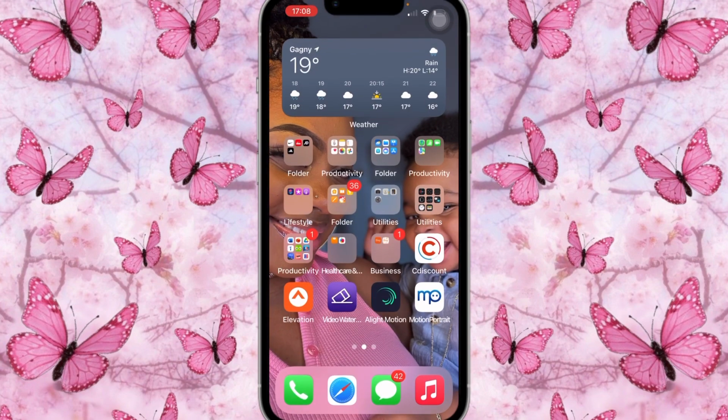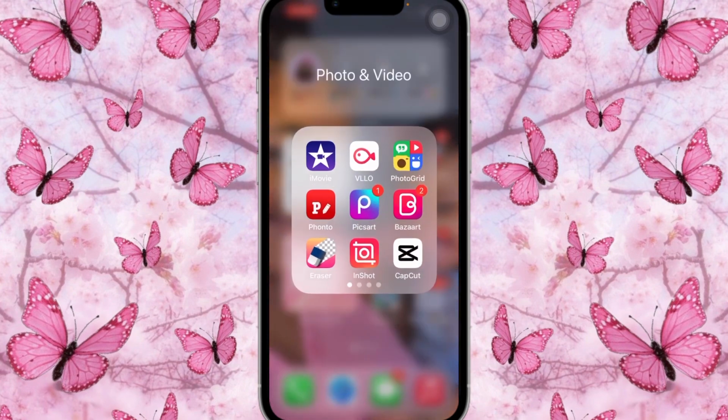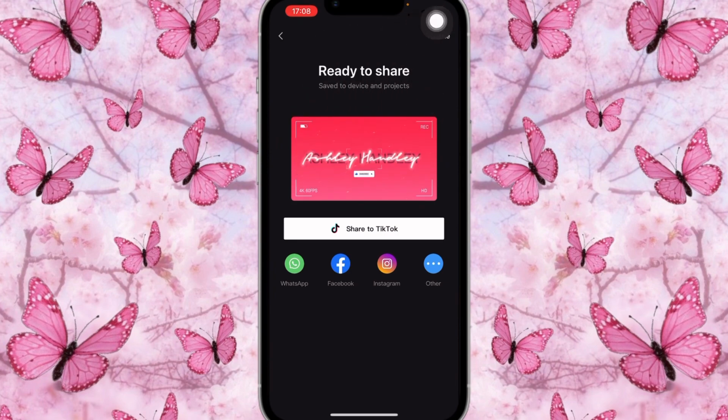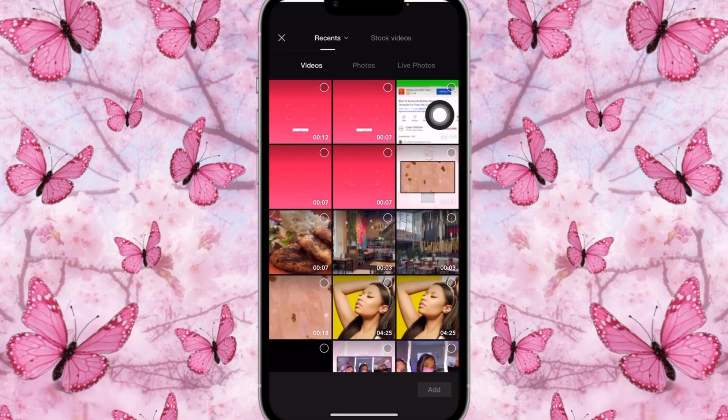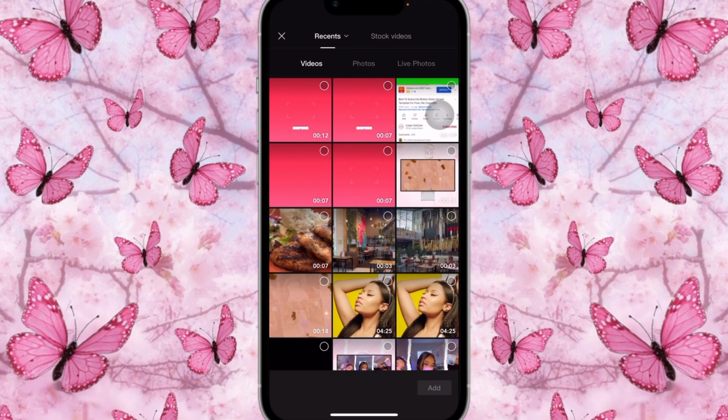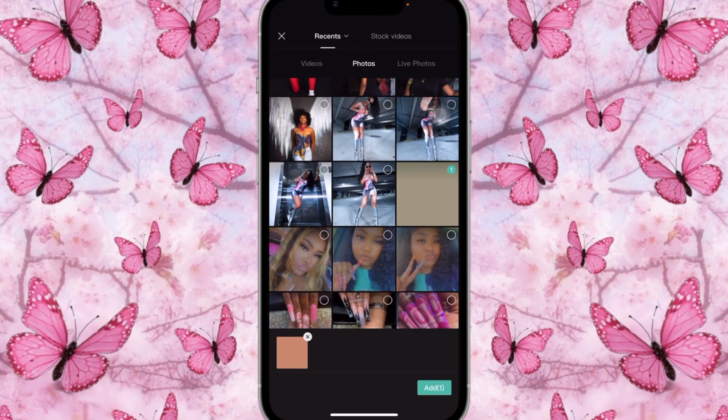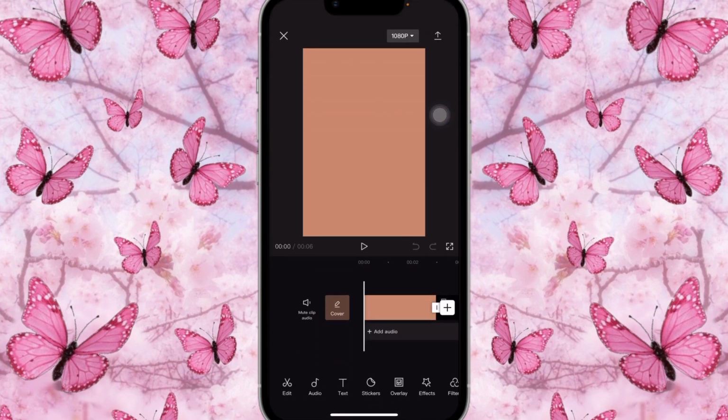Once you have your color and you've already screen recorded the Instagram scroll, you're going to hop right into CapCut, because you know CapCut is my best friend. You're going to click on new project and click on that background that you just saved from Safari. Once you've clicked on the background that you're going for, you're going to upload it. And we're going to change the size to the YouTube screen size. So you're going to click on format at the bottom, then click on 16:9.